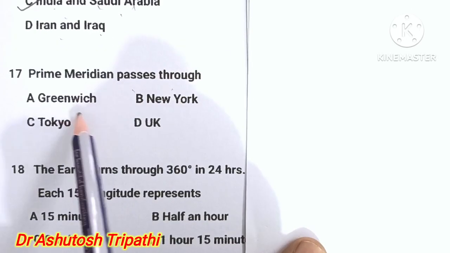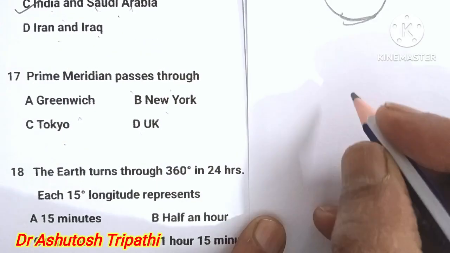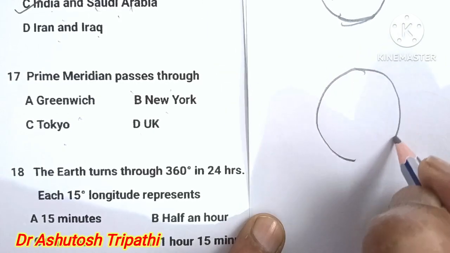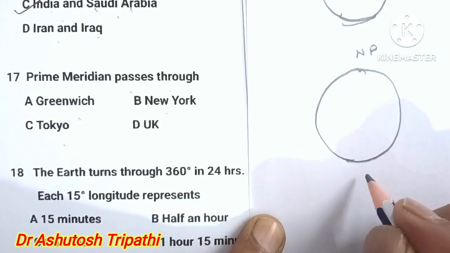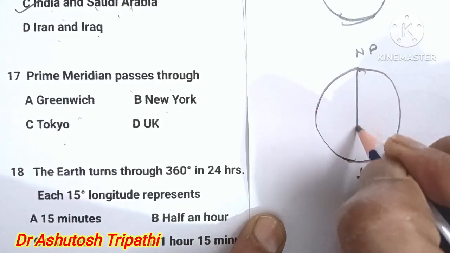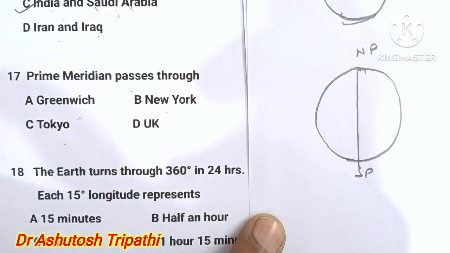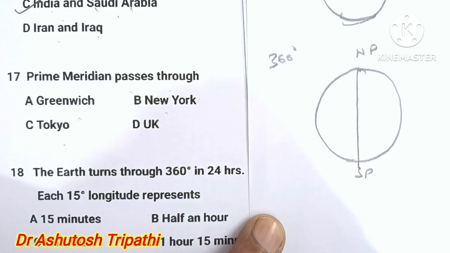The prime meridian passes through Greenwich, New York, Tokyo or UK. Prime meridian means the 0° longitude. This is 0°, which connects the North Pole to the South Pole. The shape of Earth is like a ball and the total degree of a ball is 360. So it is very difficult to decide where we start 0°.